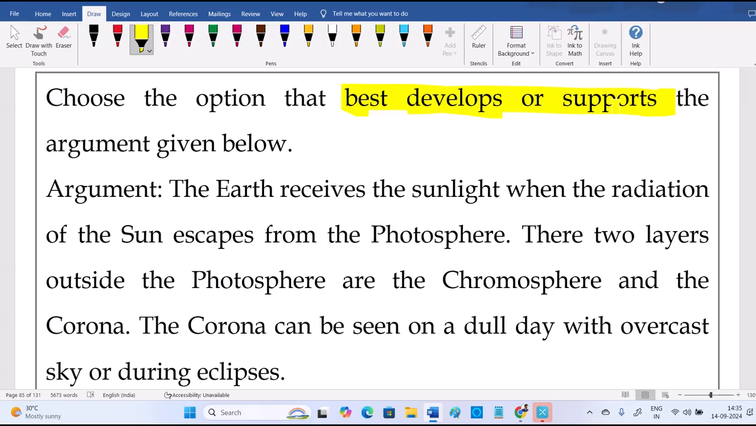Now let's see the options. I will show the question once again; read what the data is. Earth receives the sunlight when the radiation of the sun escapes from the photosphere. There are two layers outside the photosphere, called chromosphere and corona. The corona has been seen on a dull day with overcast sky or during eclipse. So this is the entire statement. We can say it's almost reading comprehension. There is a paragraph, and related to that, we need to find which is correct.